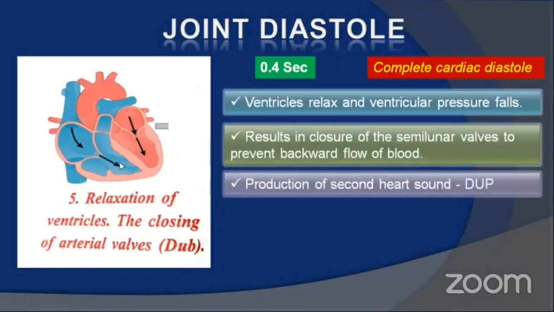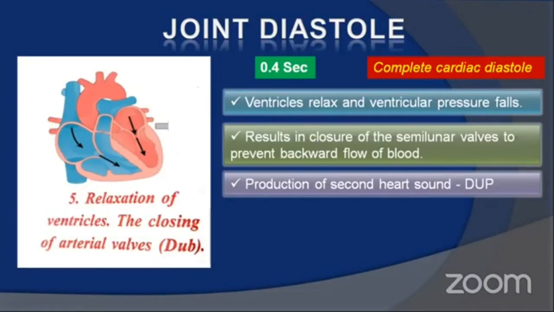When ventricles and auricles relax, the ventricle's pressure decreases. As the ventricle pressure falls down, it results in closure of the semilunar valves of systemic aorta and pulmonary aorta to prevent backward flow of blood from aortic arches into the ventricle, and the closure of semilunar valves produces the second heart sound, that is called dup.